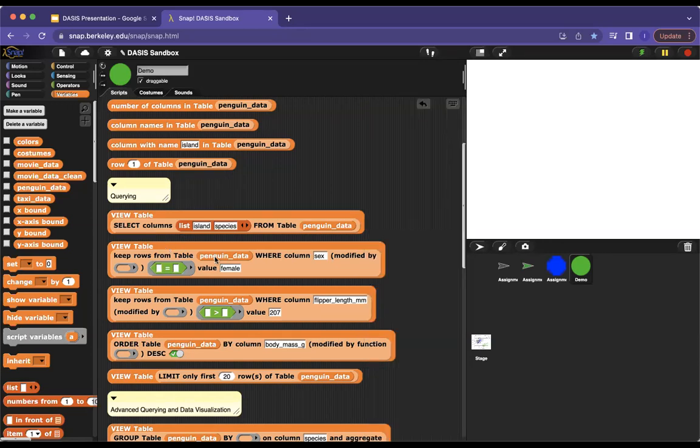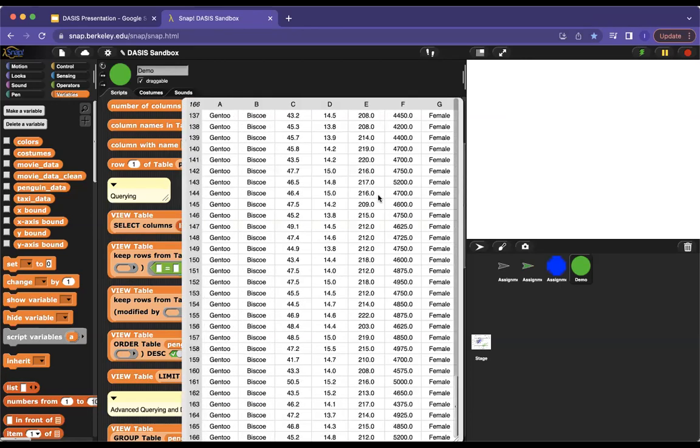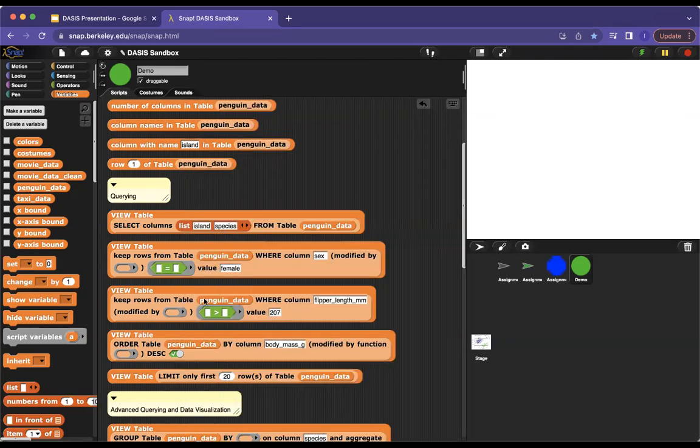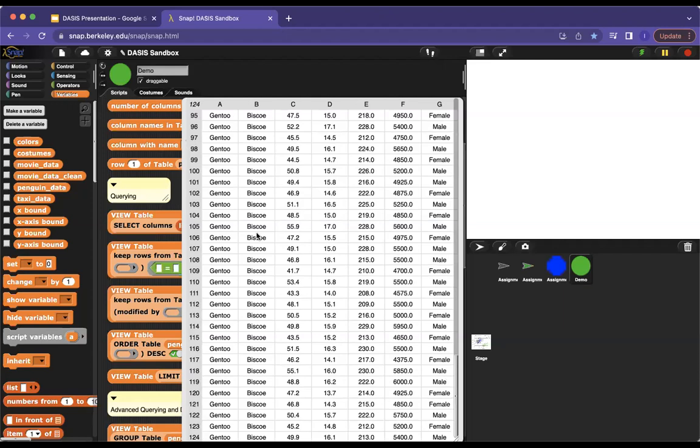We can also filter a table. So here we say keep rows from table in the penguin data set where the sex column equals female. That will give us only the female penguins all the way down. We can do the same thing if we wanted to say every row in the penguin data we want to keep if the flipper length is greater than 207. And this is a pattern we'll talk about later in the demo. But we can see that there are a few Adelie and a few chinstraps, but for the most part, the ones with the big flippers are going to be Gentoo.